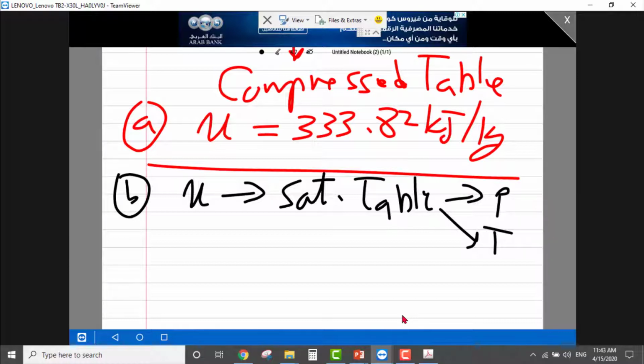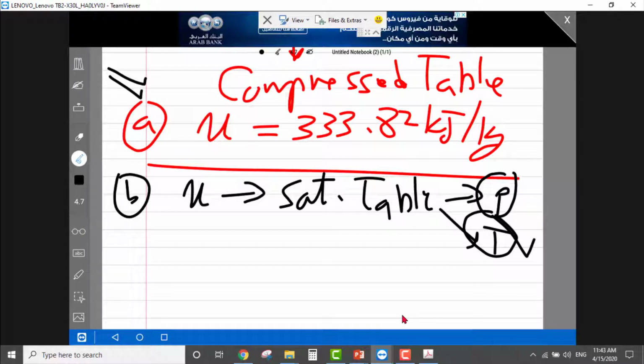So in the previous part, we could find it in the compressed table, but assume that the pressure that we have is not there, because I mentioned we have 5 mega. Sometimes we have pressure 4 megapascal, so this value is not there. What to do? Do we need to use pressure table or temperature table? So the correct answer is you must benefit from temperature table. So this is a rule.